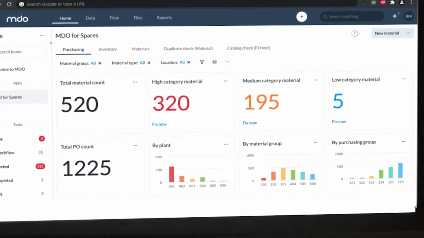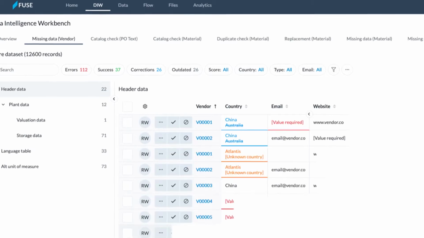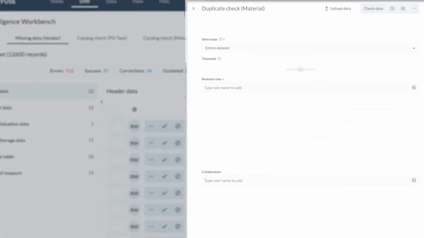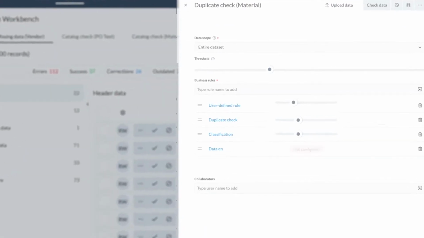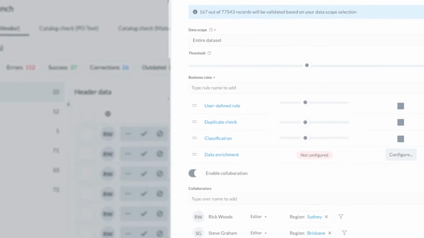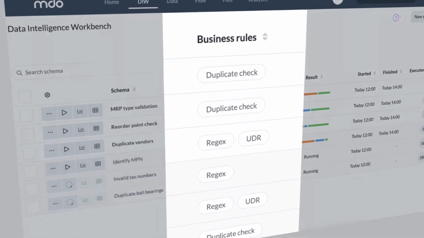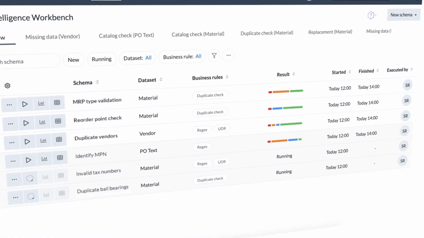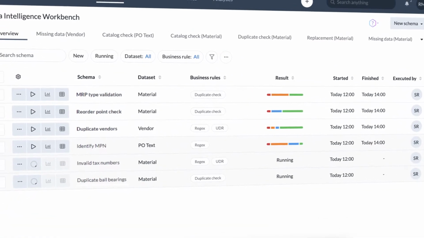DIW's Profiling and Analytics allows quick technical profiling of your datasets. It provides actionable intelligence on the quality of your data with easily configurable profile widgets. You can configure your own business rules for duplicates, completeness, validity, accuracy, and more.